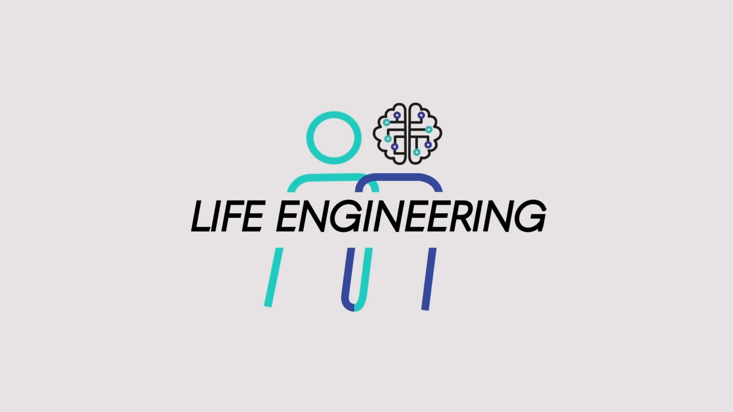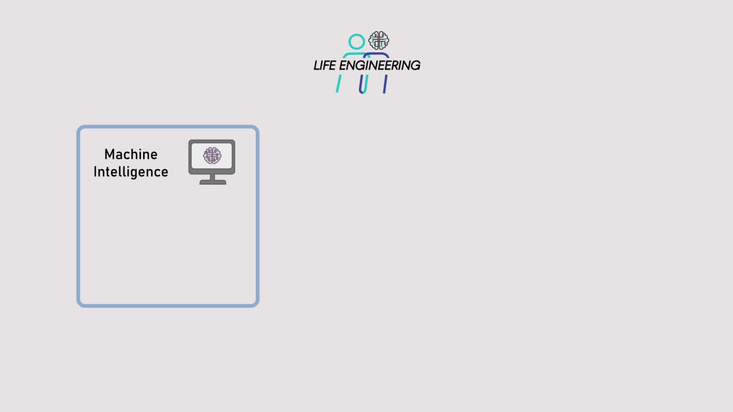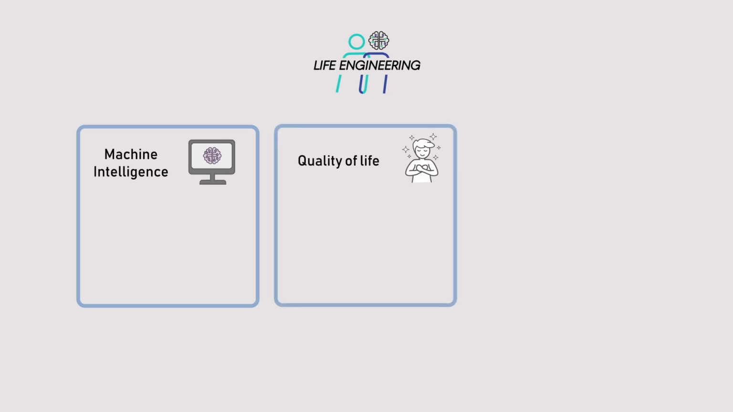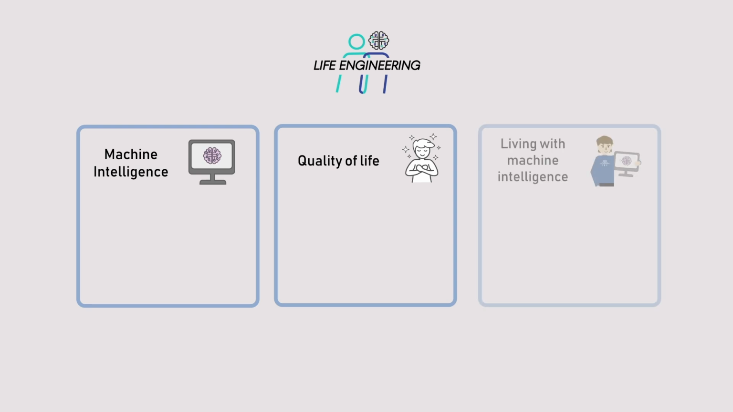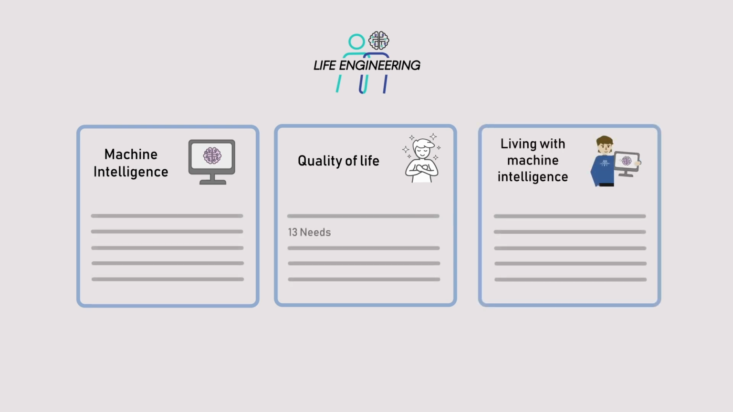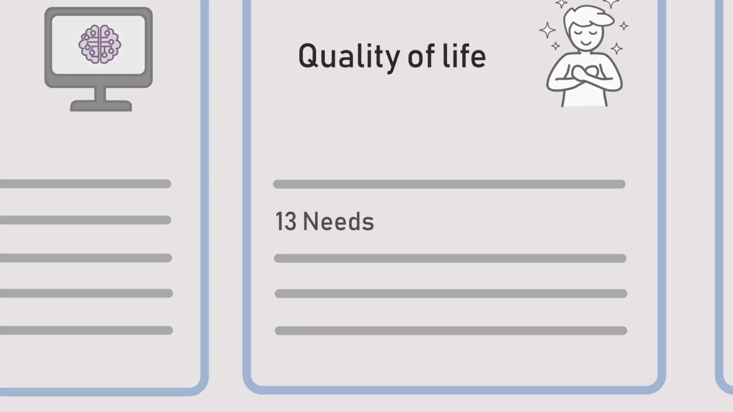Life engineering uses machine intelligence to improve human well-being. The starting point is technological development. At the core is quality of life. The objective of life engineering is to achieve a good life with machine intelligence. The following video focuses on the 13 needs.